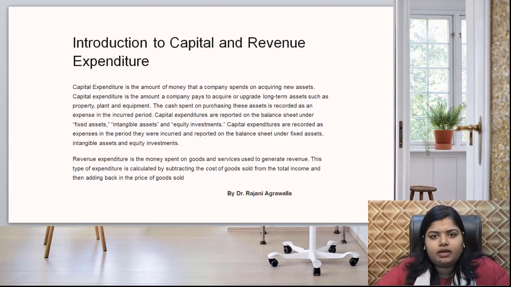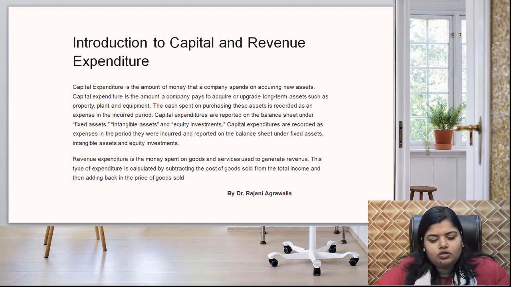Hello students, my name is Dr. Rajani Agrawalla and I am going to start the topic of capital and revenue expenditure and income. After that, I will also cover in this video insurance claim. Now, coming to what is capital expenditure and what is revenue expenditure.